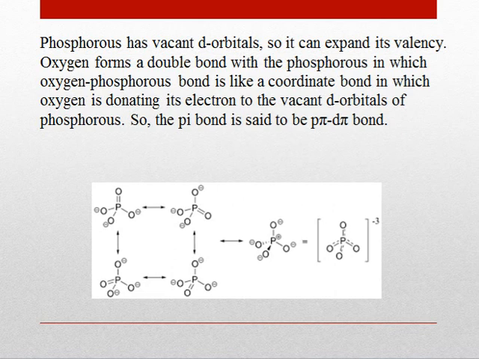Phosphorus has vacant d orbitals, so it can expand its valency. Oxygen forms a double bond with the phosphorus, in which the oxygen-phosphorus bond is like a coordinate bond in which oxygen is donating its electron to the vacant d orbital of phosphorus. So the pi bond is said to be a p pi-d pi bond. We can see in this picture the hybrid phosphate ion.